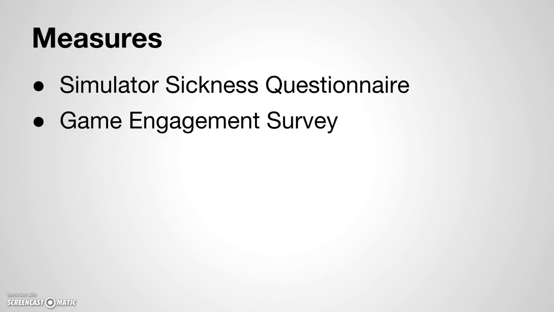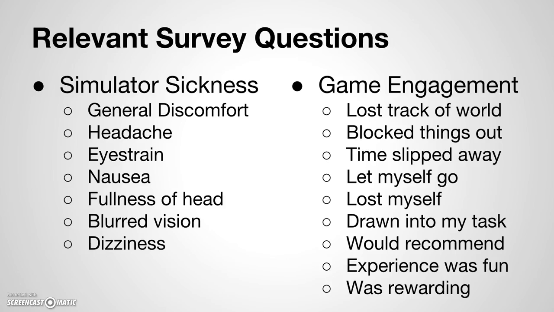The survey given after each phase consisted of two other surveys called the Simulator Sickness Questionnaire and the Game Engagement Survey. The Simulator Sickness Questionnaire focused on physical symptoms like eye strain and nausea, while the Game Engagement Survey asked questions like whether they lost track of the world around them, or if time seemed to slip away.